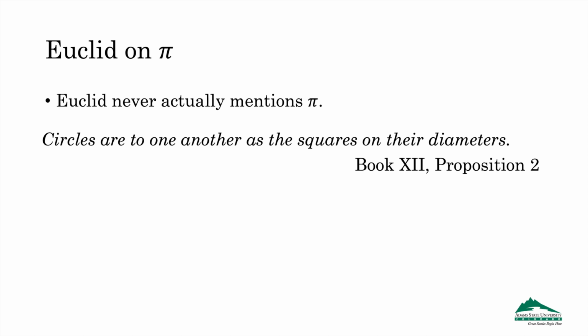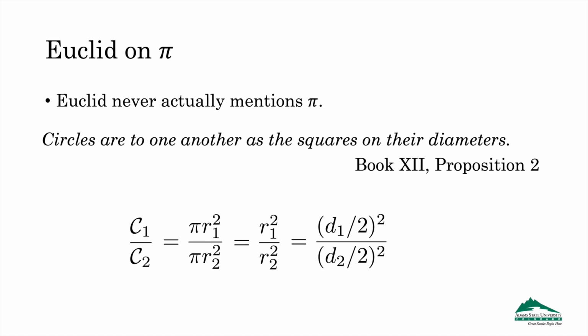The godfather of geometry, Euclid, never actually addressed the value of pi, but he does have this to say about circles. Circles are to one another as the squares on their diameters. When he mentions circles here, of course, he's referring to their areas. Now, with modern notation, using a script uppercase C to represent the circles, we can write the ratio like this, which, if we substitute the area formulas and cancel the common factor, rewrite in terms of the diameter, we can see that the validity of Euclid's statement relies on the independence of pi from the size of the circle involved in order to be true.